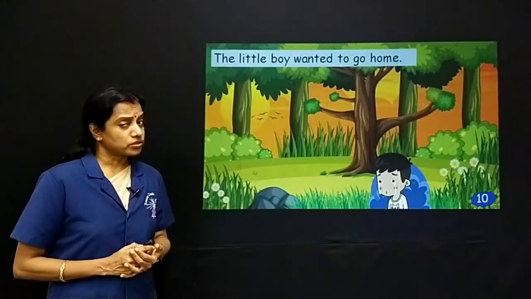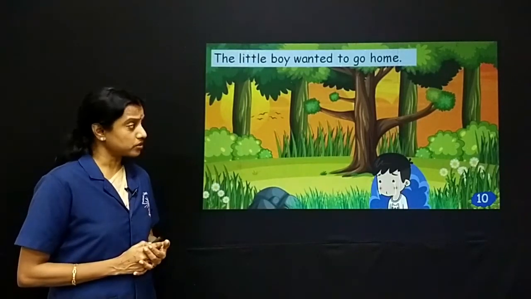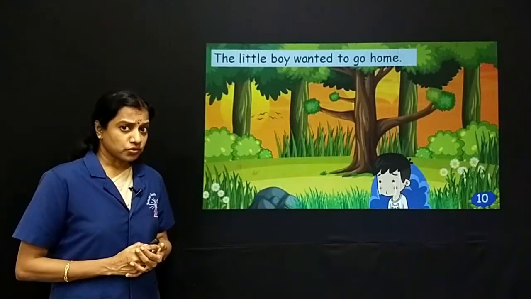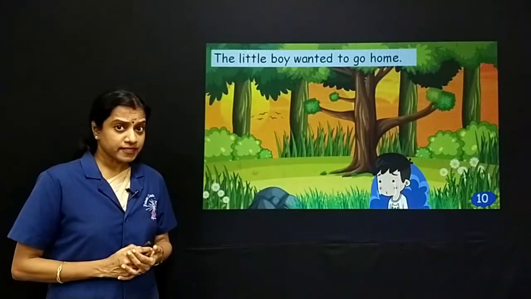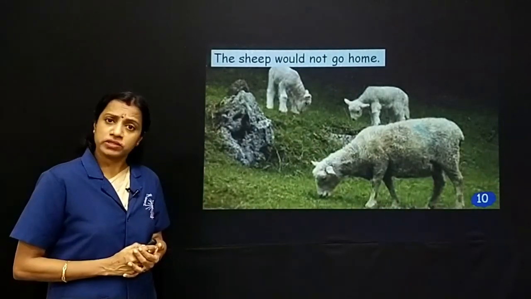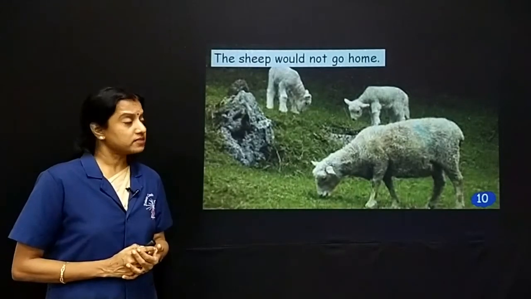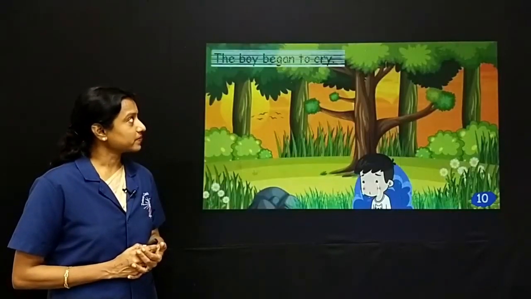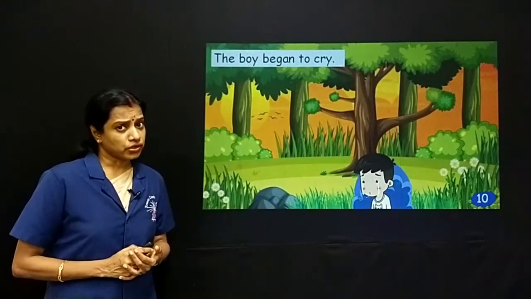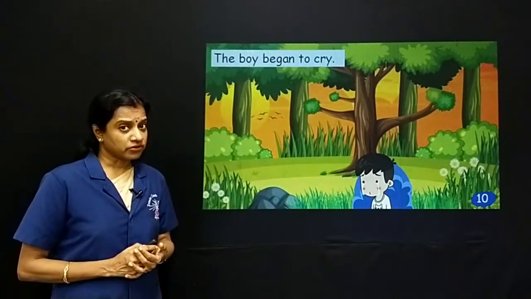The little boy wanted to go back home. Now this little boy wanted to go home. So he began to cry because the sheep wouldn't listen. The sheep would not go home. The sheep wants to eat grass and would not listen to the boy. The boy began to cry.